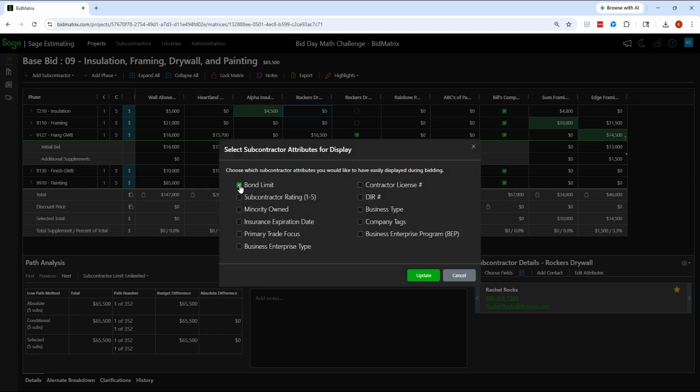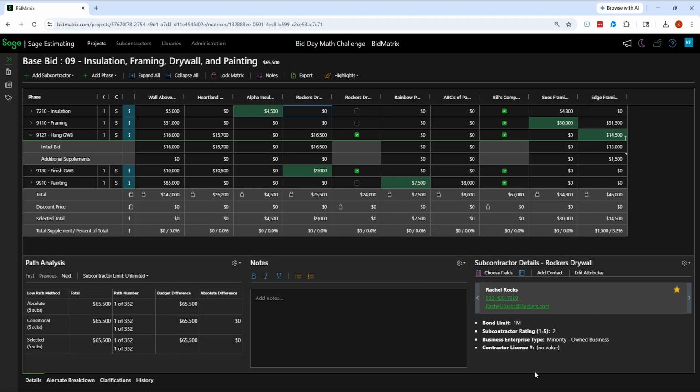So maybe I want to see what their bonding limit is. Maybe I want to see what their ranking is. Maybe we go back and rank our subs on a 1 to 5 level. Maybe I want to see if they're a minority. I think mine is business enterprise type. And so forth. Maybe I want another contractor's license or different things of that nature. And then when I hit update, it'll show me that information down here.